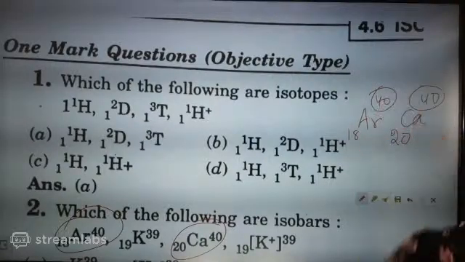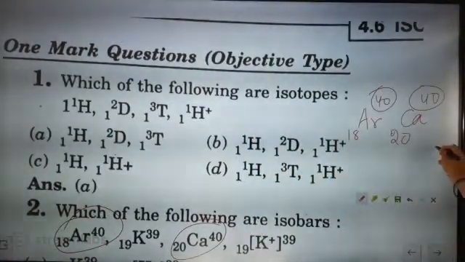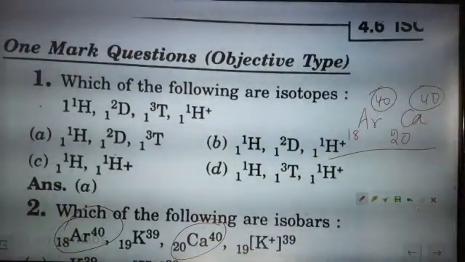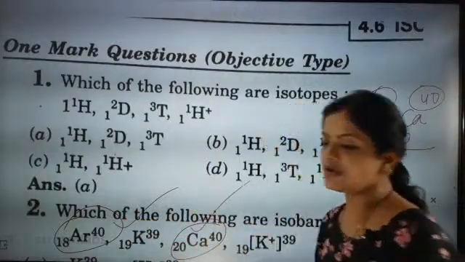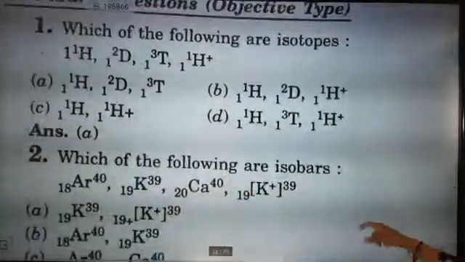So their mass has to be the same but the atomic number will be different. That is exactly what is called isobars. So argon and calcium are isobars. Shall we go for the next question, please?